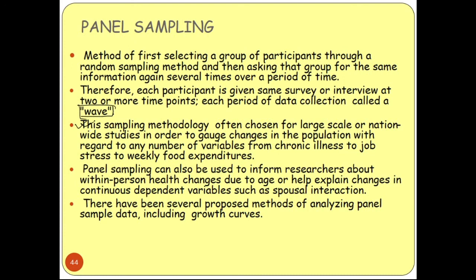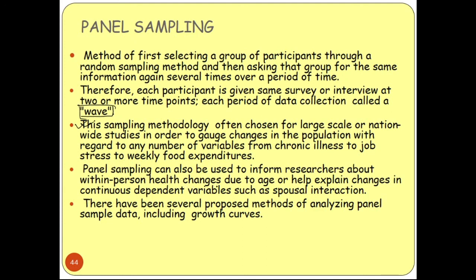Panel sampling can also be used to inform researchers about within-person health changes due to age or help explain changes in a continuous dependent variable. So if there is any change, we are doing the survey again and again, and people can express it again. According to time duration, the situations can change and the information also can change.